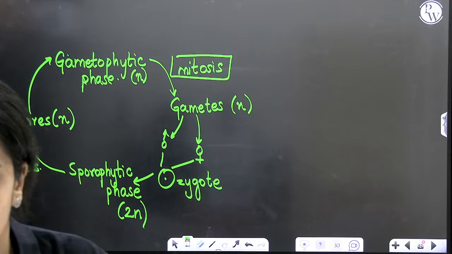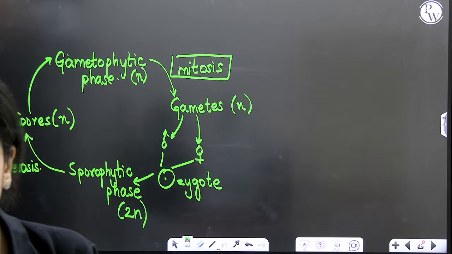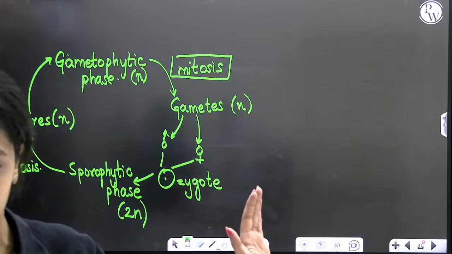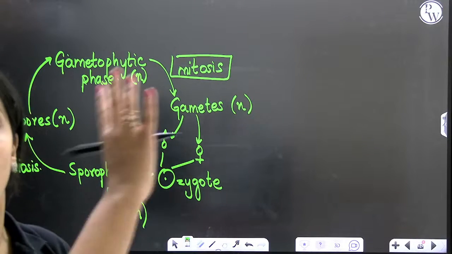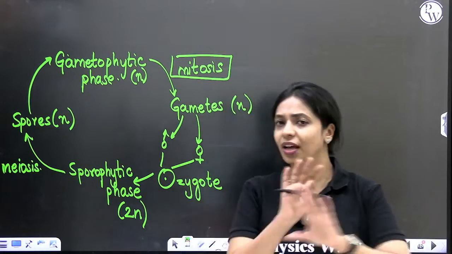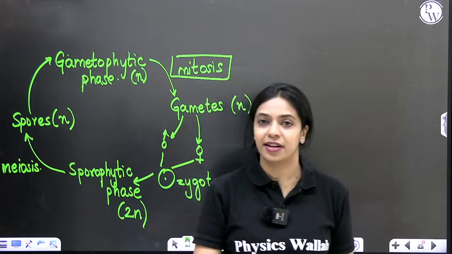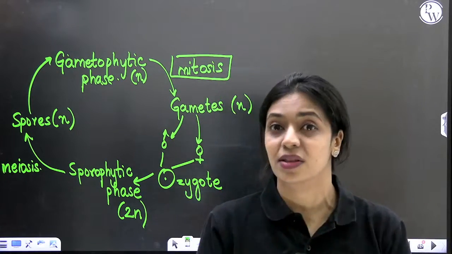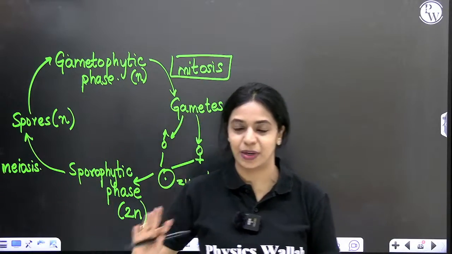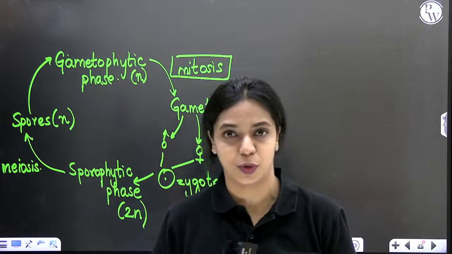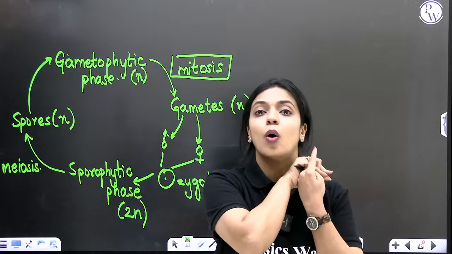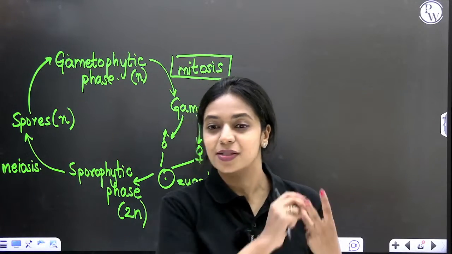Artistic Alliance, we are going to get into the details of what is haplontic, diplontic going forward. Right now, I'm giving you an overview of what alternation of generation is like. Regardless of whether it is algae, bryophytes, pteridophytes, gymnosperms or angiosperms, what is constant is that in all of them, alternation of generation will take place from sporophyte to gametophyte, from gametophyte to sporophyte. Secondly, gametophyte is always haploid. Sporophyte is always diploid.